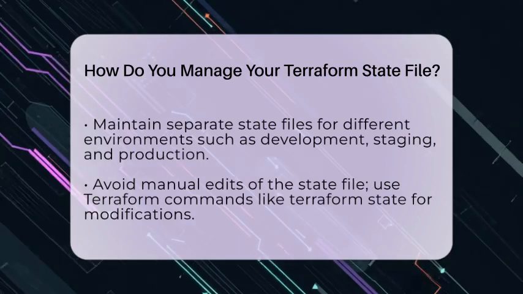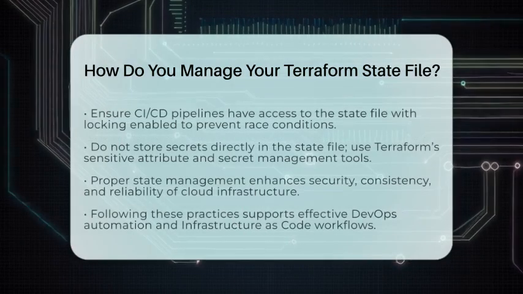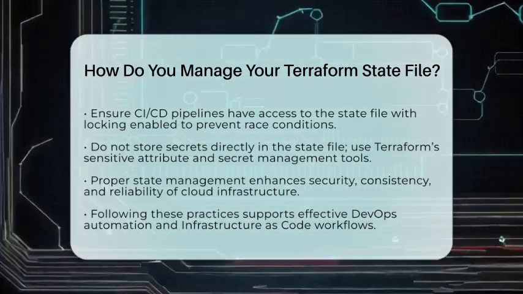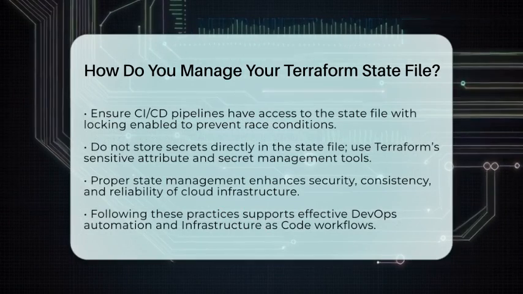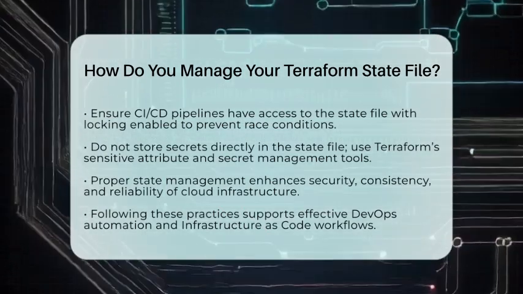When working with automation pipelines, make sure your CI/CD system can access the state file and that locking is enabled. This prevents race conditions when multiple processes run at once.